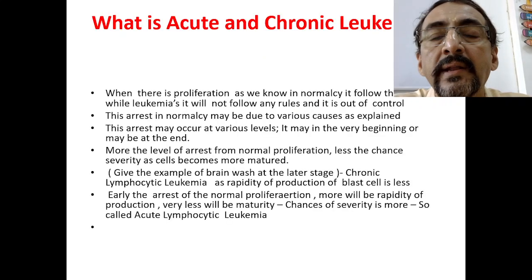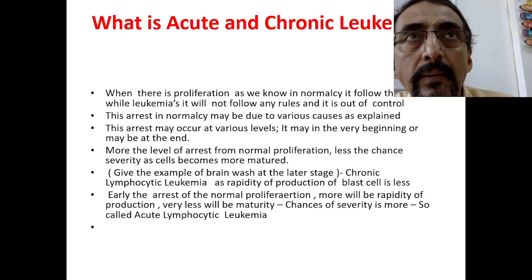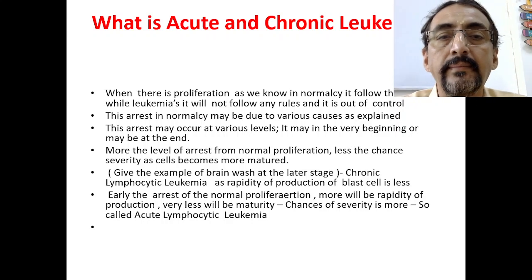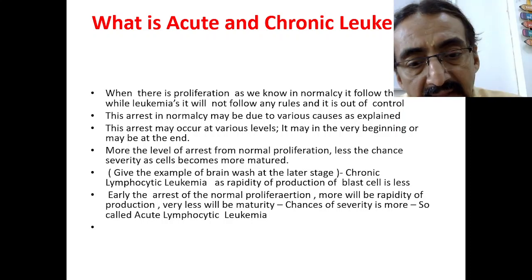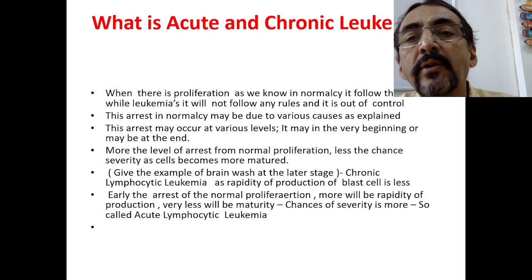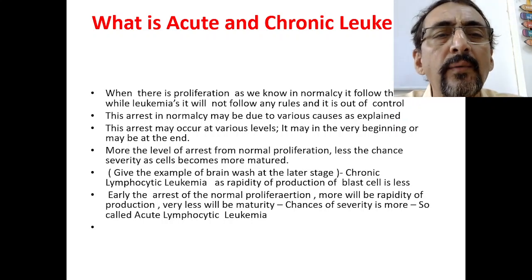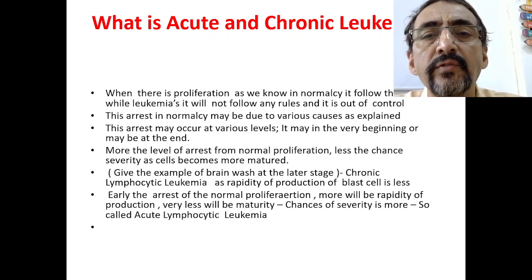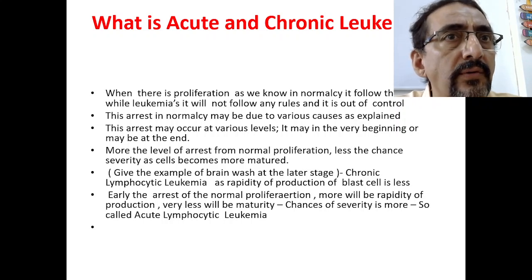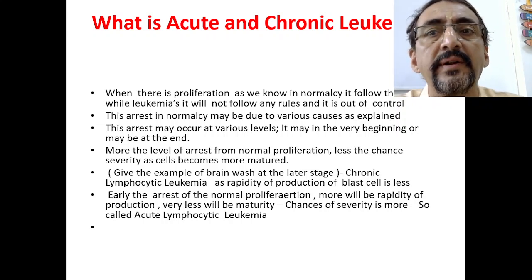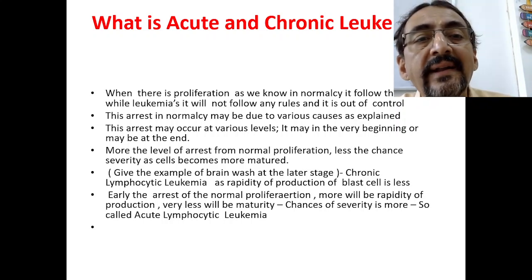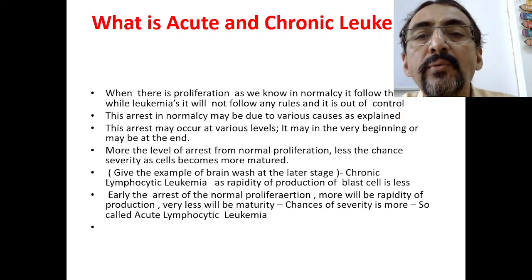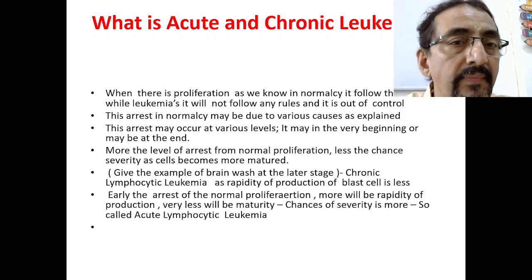Now we come to another part. What do we mean by acute and chronic leukemias? When there is proliferation, in normalcy it follows the rules, while in leukemia it will not follow any rules and it is totally out of control, out of everybody's control. So this arrest in normalcy may be due to various causes as explained.